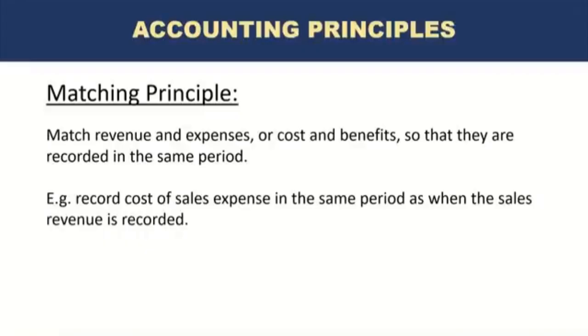So the company buys mobile phones and the company plans to sell them. But let's say they bought 10 mobile phones in the month of January, but they actually sold those mobile phones in the month of Feb. So in the month of January, we will not record any cost of sales, although we did purchase those mobile phones and we actually even paid for them.